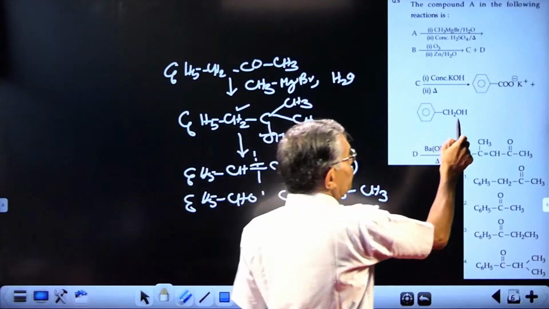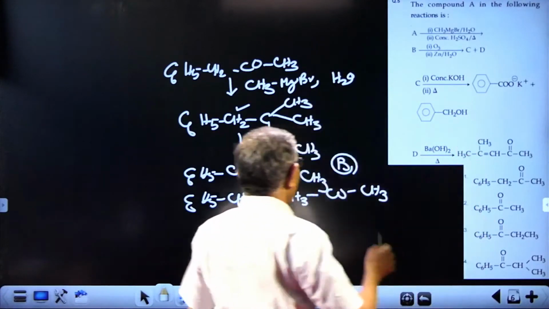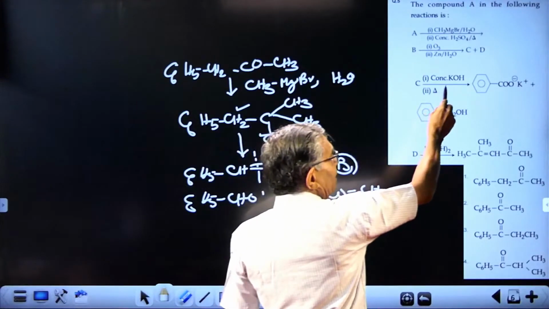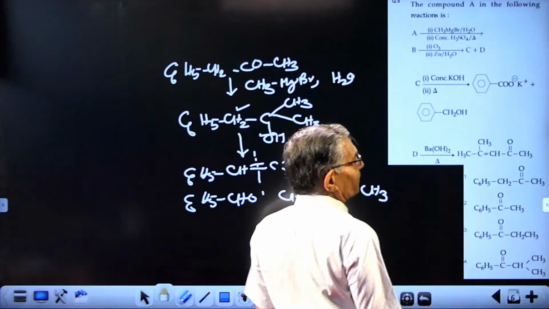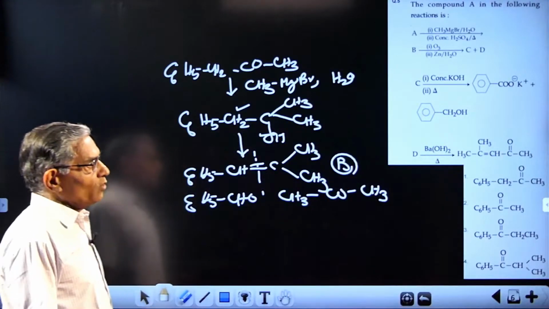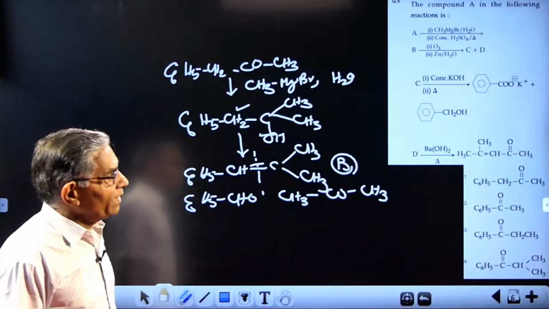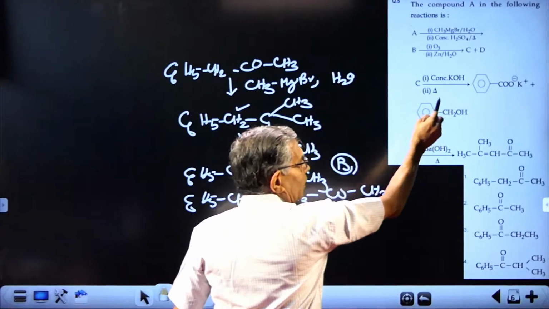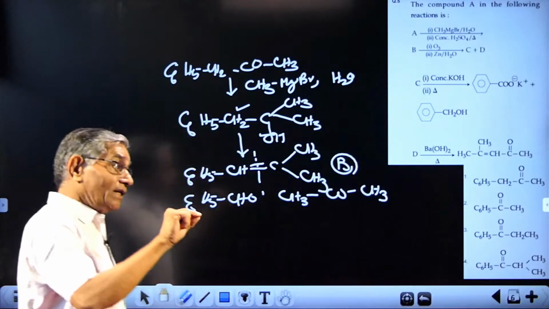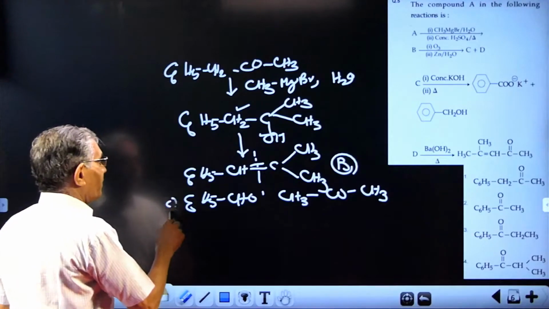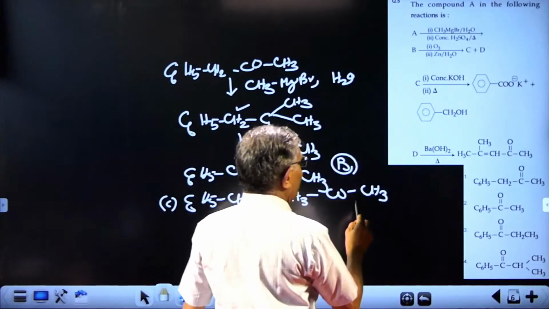And there are two compounds C and D given. One of these will be C, the other will be D. Now C undergoes Cannizzaro reaction. In the Cannizzaro reaction, potassium benzoate is formed, and also you are getting benzyl alcohol. So what can be C? C is the one that gives Cannizzaro. So this will be C, and this will be D.